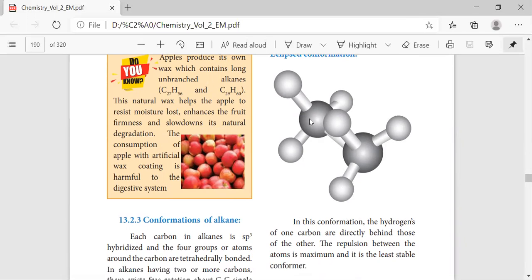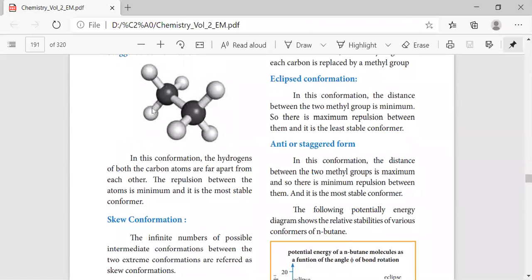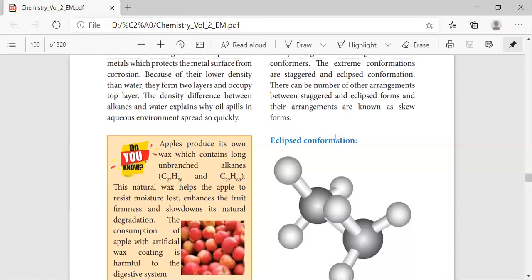The hydrogen of one carbon is directly behind the hydrogen of the other carbon, so there exists repulsion between the atoms which is maximum, and this seems to be less stable. If we take staggered conformation, here they will have minimum repulsion and they seem to be more stable compared with this eclipsed conformation.